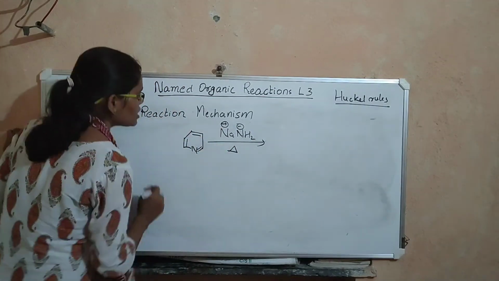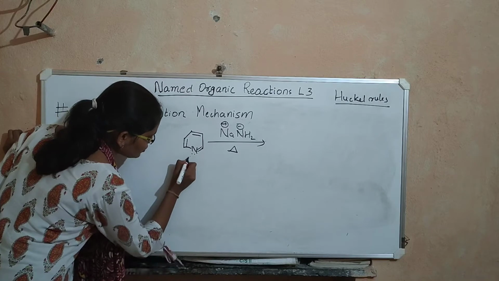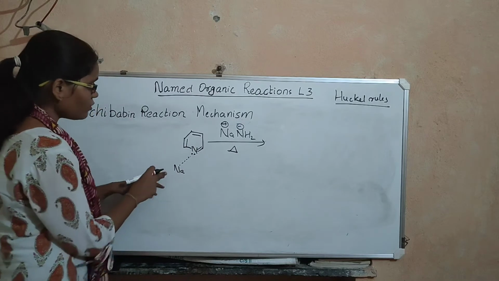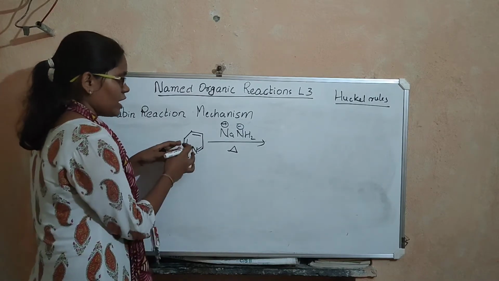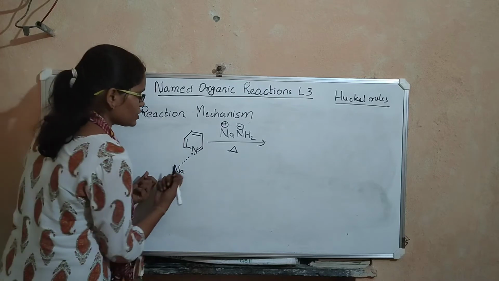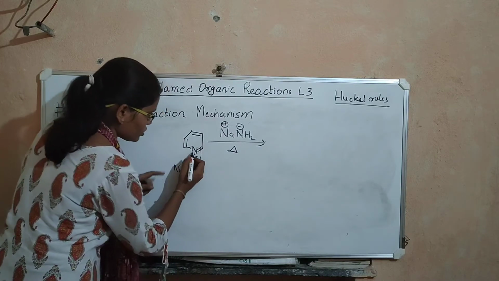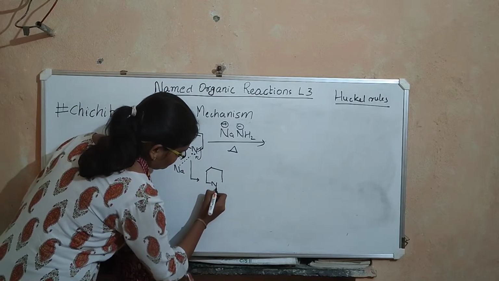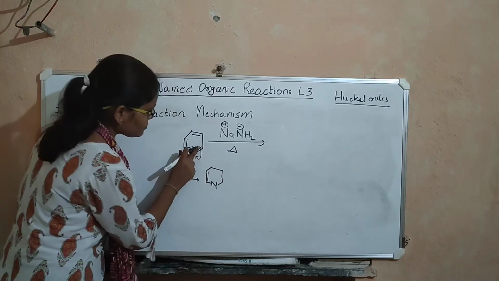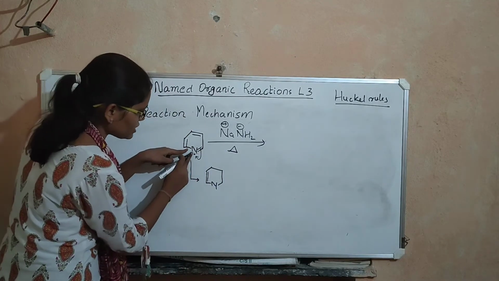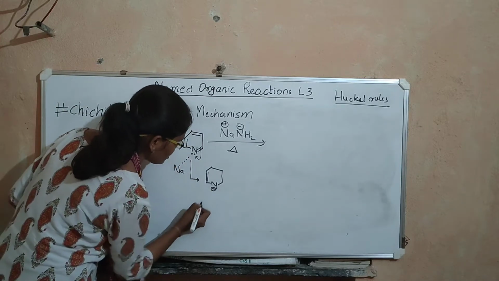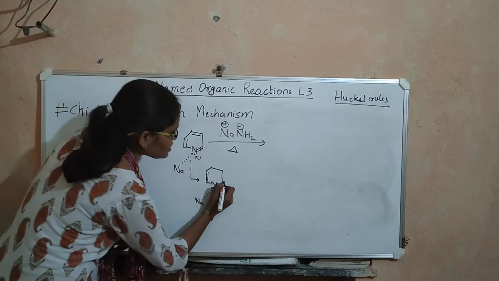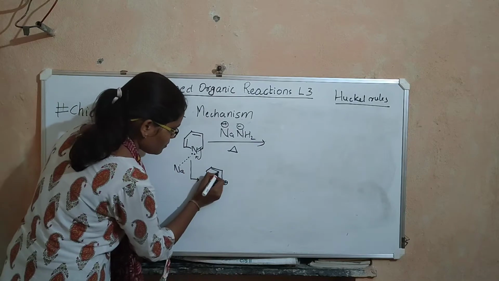So this sodium forms some kind of interaction with this nitrogen because it has a lone pair of electrons. Now when the sodium forms interactions with this nitrogen, this nitrogen becomes more electronegative and pulls the pi bonded electrons towards itself, and what we get is this. So these pi bonded electrons have shifted onto nitrogen, therefore this nitrogen gets a negative charge. This nitrogen has interactions with sodium and a positive charge is generated on this carbon. There is a pi bond here.